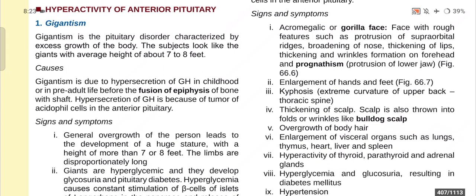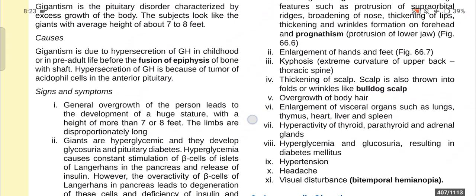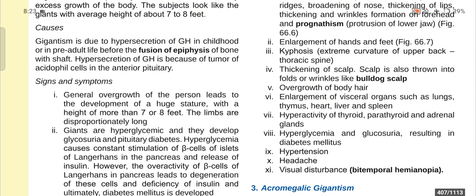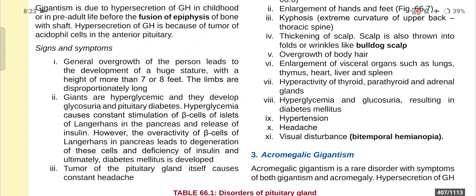What are the causes of gigantism? Gigantism is due to the hypersecretion of growth hormone in childhood or pre-adult life, before the fusion of the epiphysis of bone with the shaft. And hypersecretion of growth hormone is because of a tumor of acidophil cells in the anterior pituitary. Now, signs and symptoms.